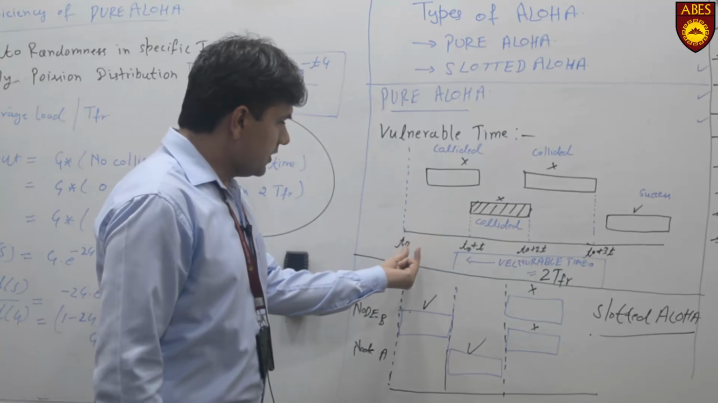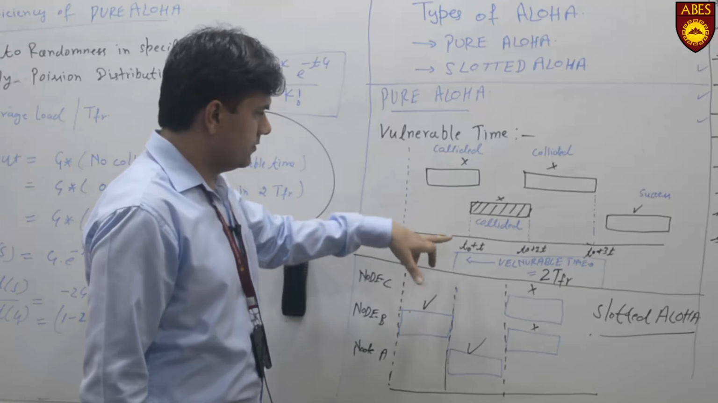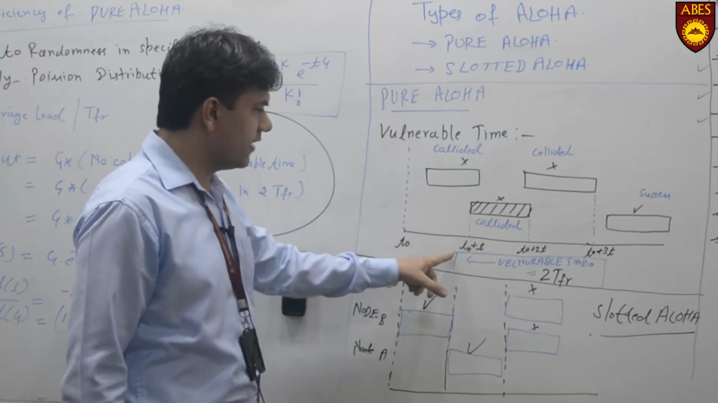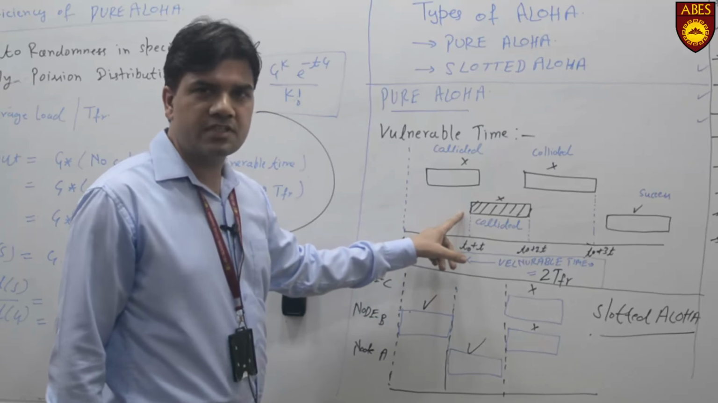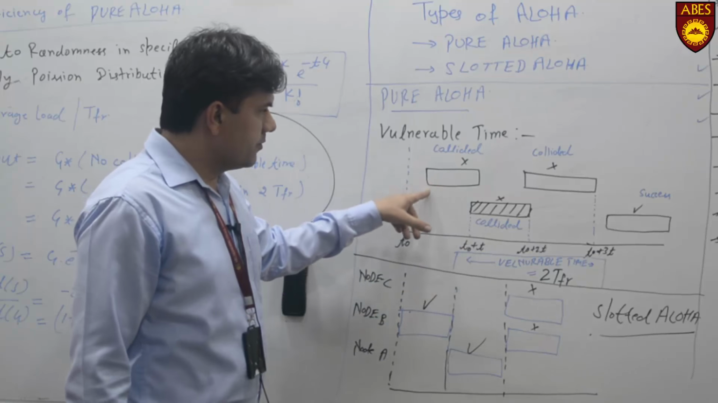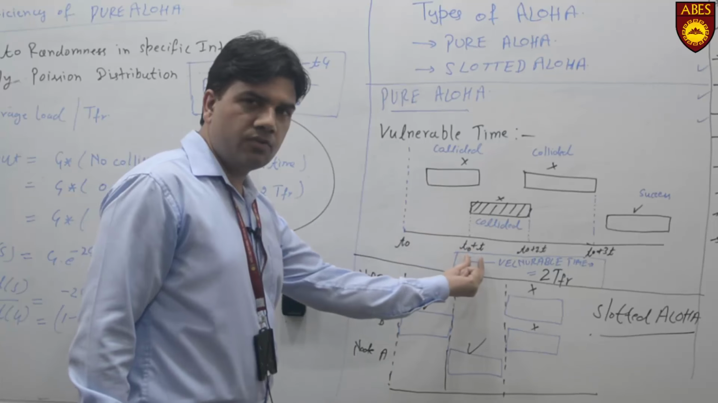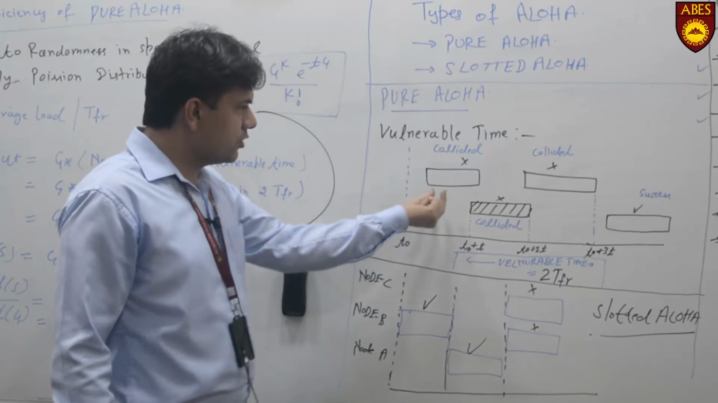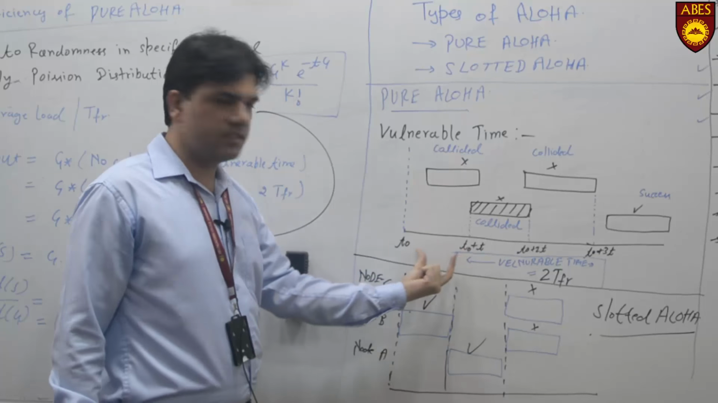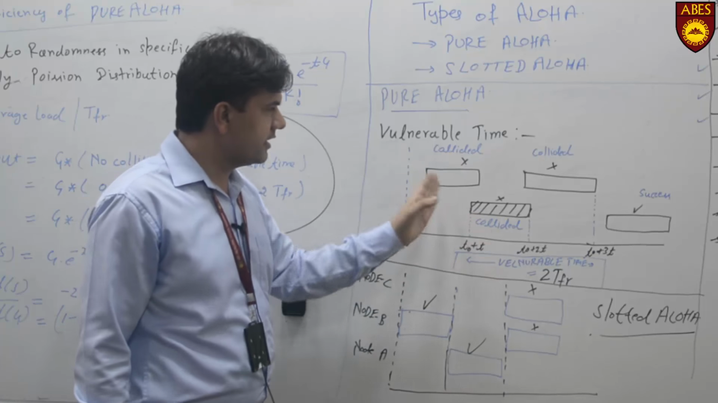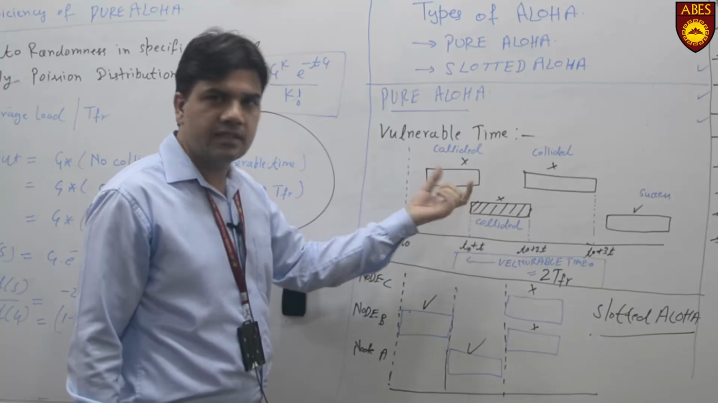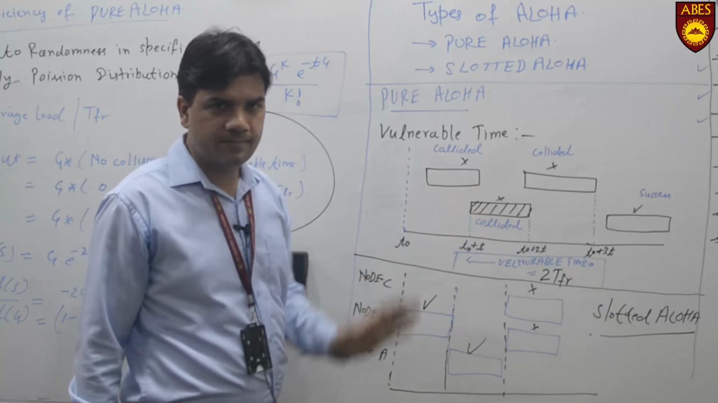So if we allow transmission just after this frame's transmission has started, then during this interval from T naught to T naught plus T, if any other node starts transmission, there is a strong possibility that these two frames are going to collide.